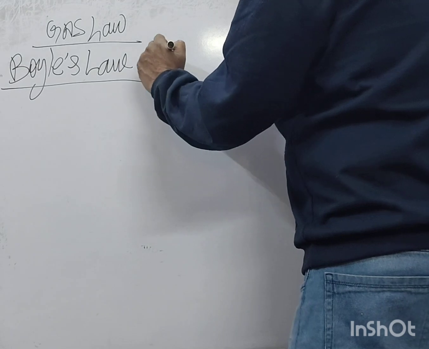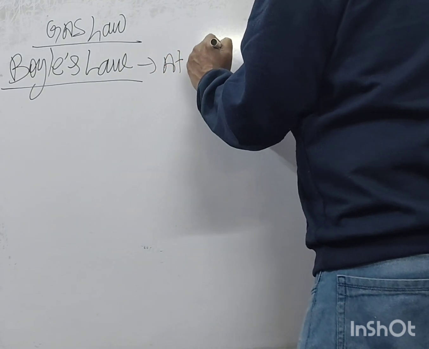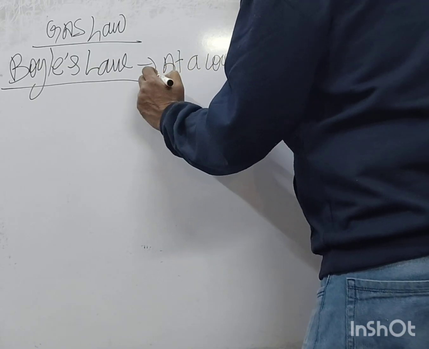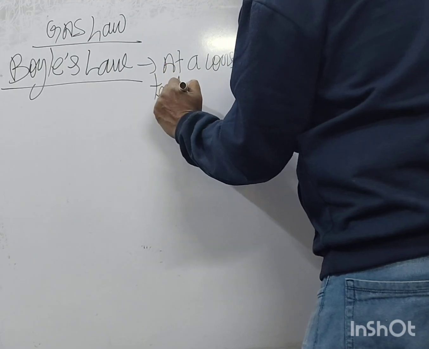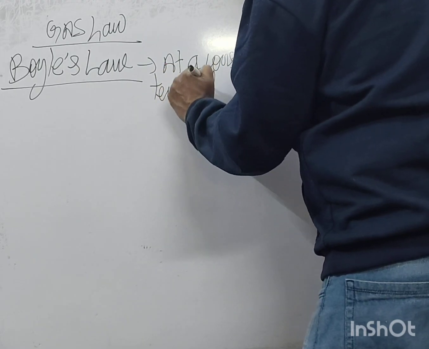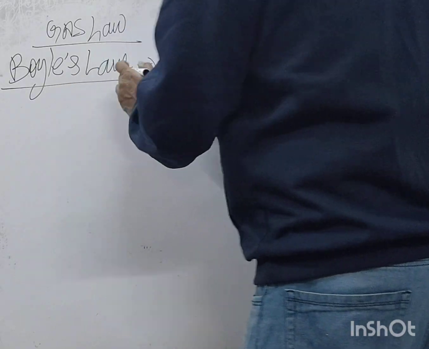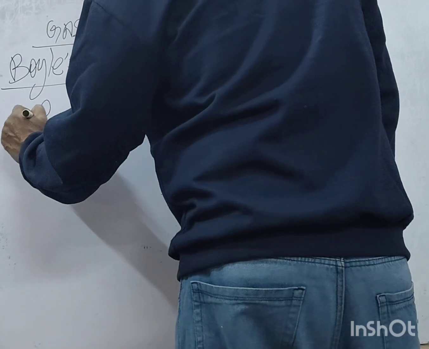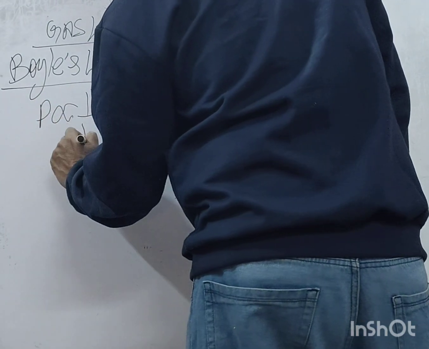At a constant temperature, pressure is inversely proportional to volume. क्या?